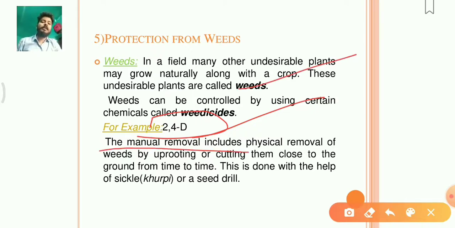Now, manual removal includes physical removal of the weeds by uprooting or cutting them close to the ground from time to time. There is another method in which chemicals are not used, and that is manually removing them, by ourselves or with the help of laborers. That is called physical removal.